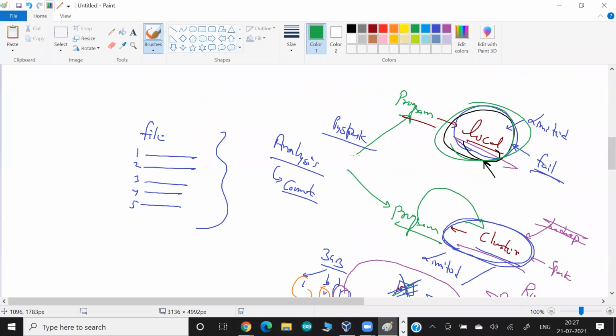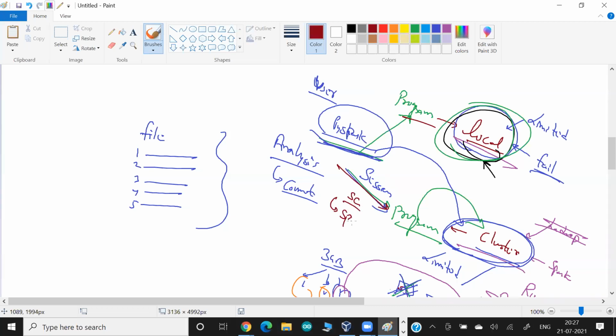For this, PySpark has a capability. PySpark maintains one session to the cluster. Whenever you run PySpark, internally it connects to the cluster. It says, I am a user of this cluster, and I know where the cluster is located. Wherever the cluster is located, I store this cluster information in a variable called sc. This variable is known as the Spark context variable. You can think of context like a session.